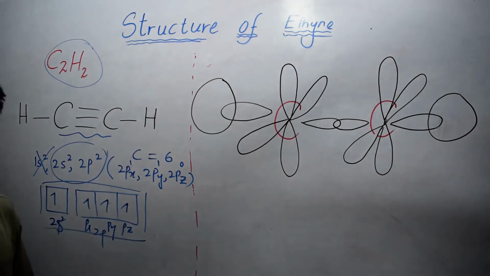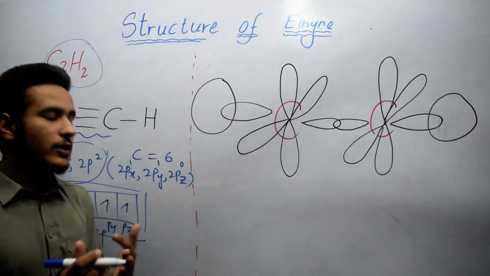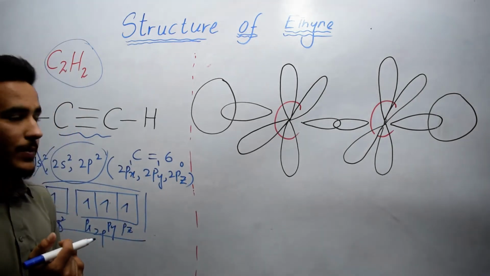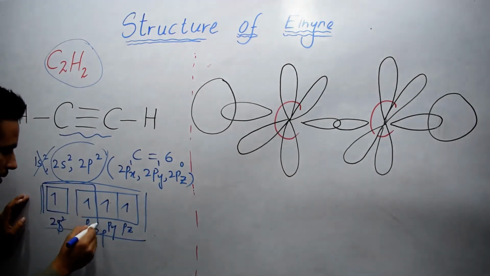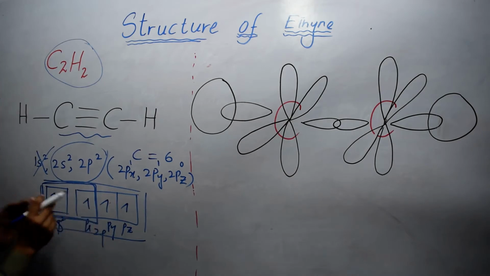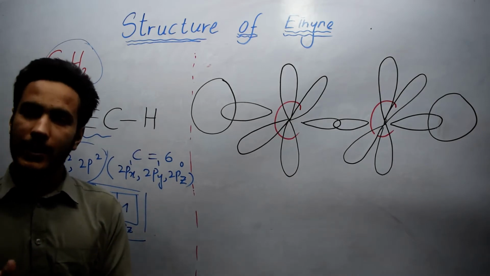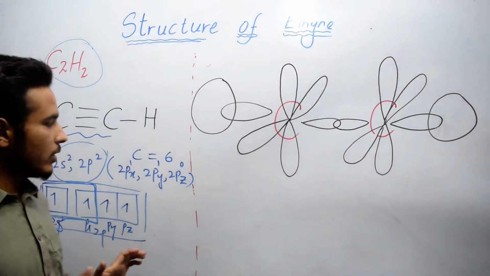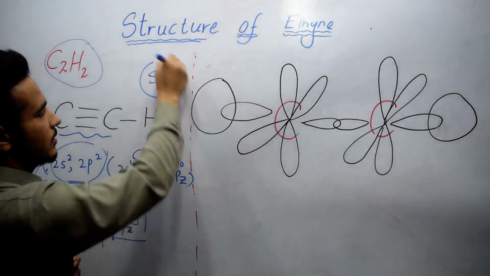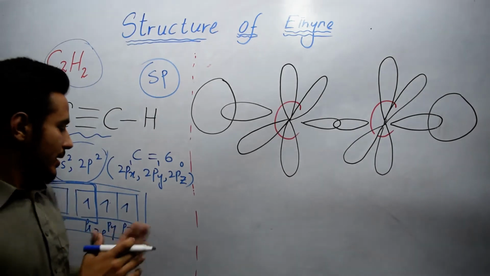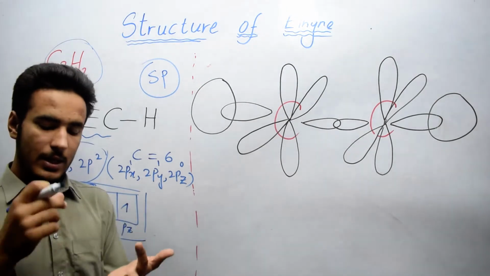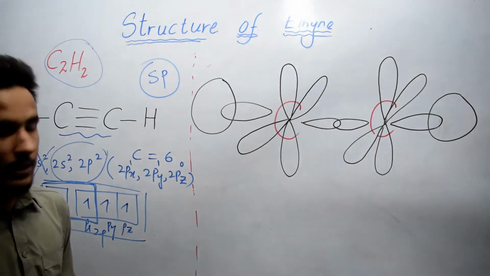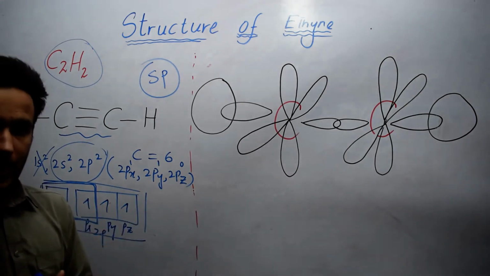But in the case of ethyne, 1s and 1p orbital mix with each other, and in this way they form 2 hybrid atomic orbitals. They leave py and pz as unhybrid atomic orbitals. So here sp hybridization takes place, with 1s and 1p. It means that these 2 hybrid atomic orbitals have 50% s character and 50% p character.